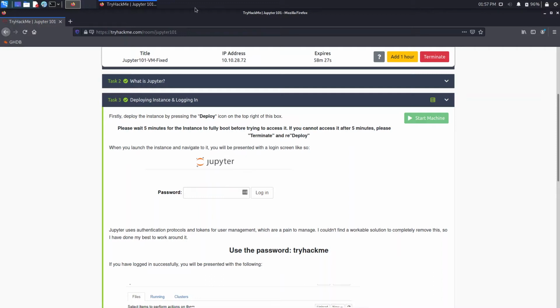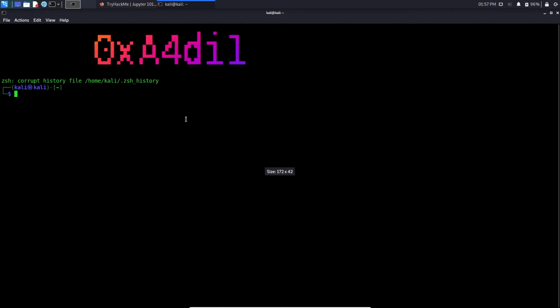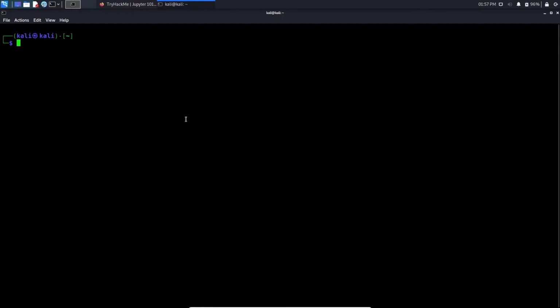So I guess we need to connect to the OpenVPN for more. So we'll just head to our terminal. This is my first time in this room also. So we'll head to our downloads where we have our access file.